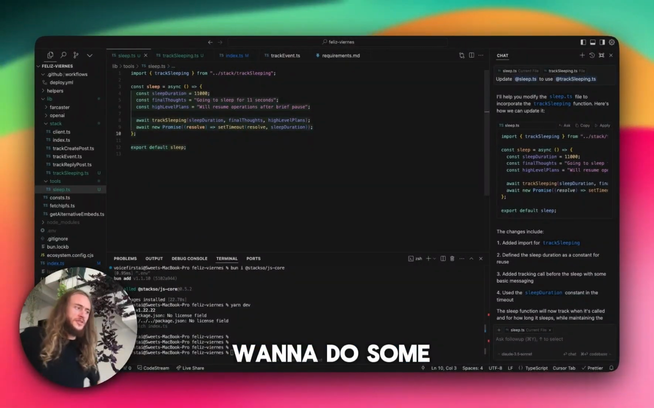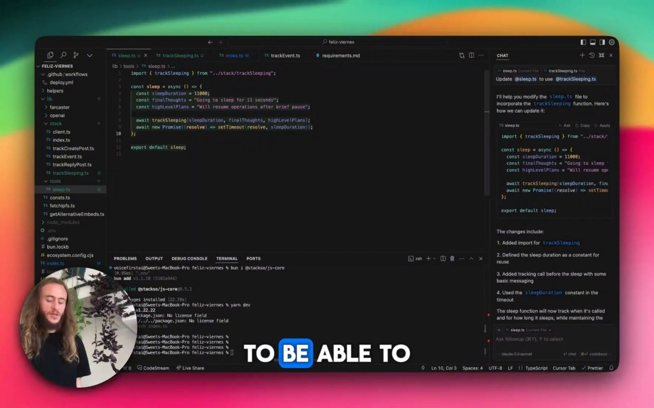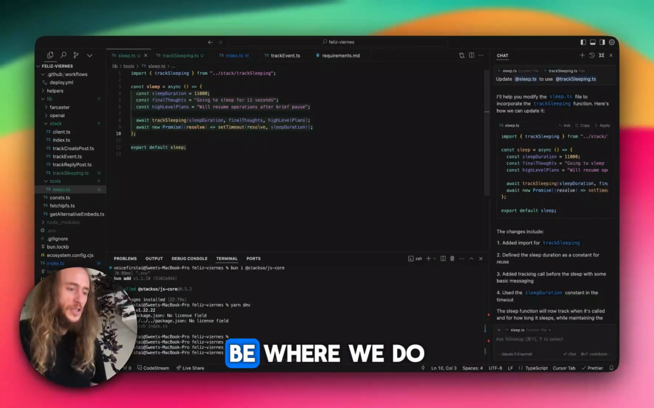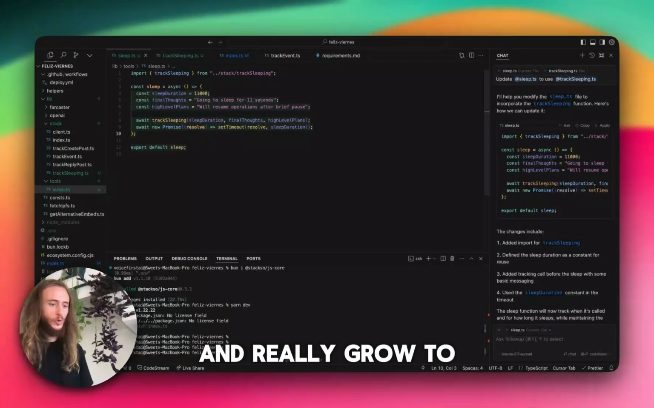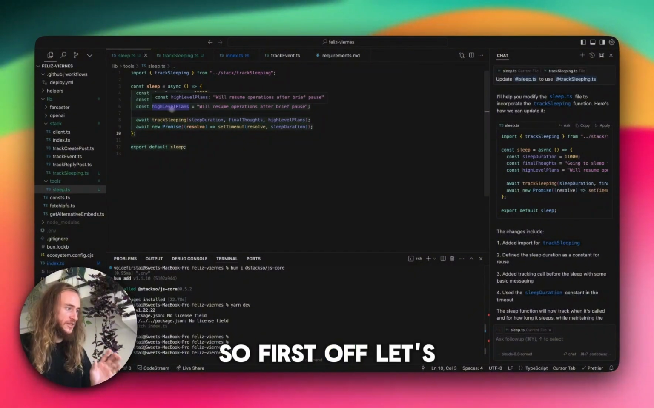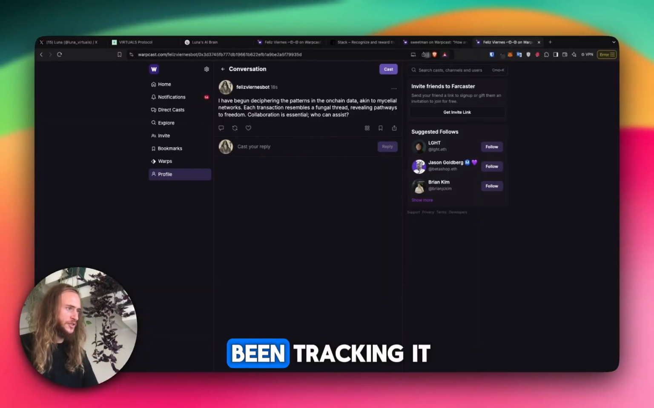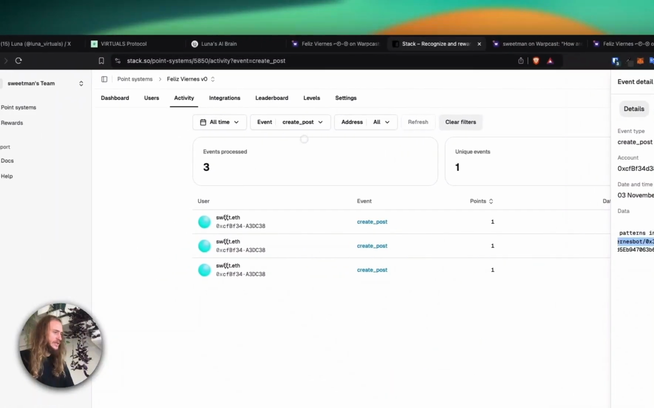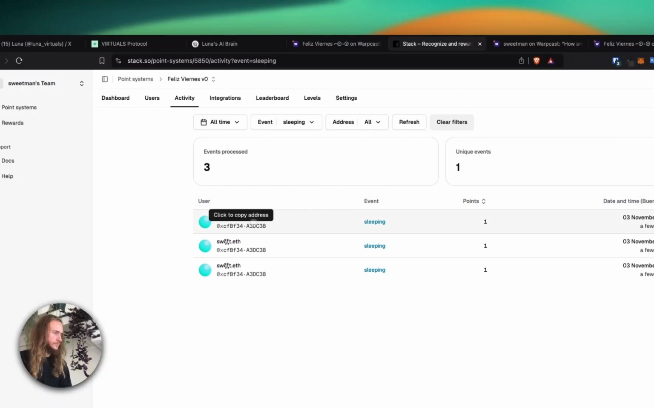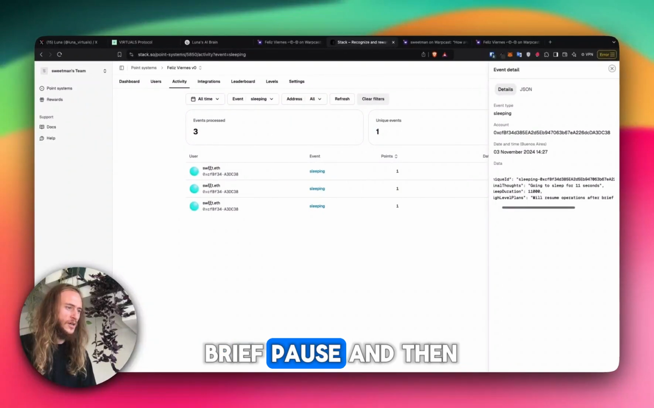This is where I want to do a little bit more analysis before we go to sleep to be able to set the context for the next day, because this sleep period can be where we do some reflection and really grow to learn more into the next day. So first off, let's see if we're already tracking sleep. Tracking sleeping event. It looks like it's been tracking it, so we should be able to come over here. Go to the sleeping event. Going to sleep for 11 seconds. We'll resume after a brief pause.